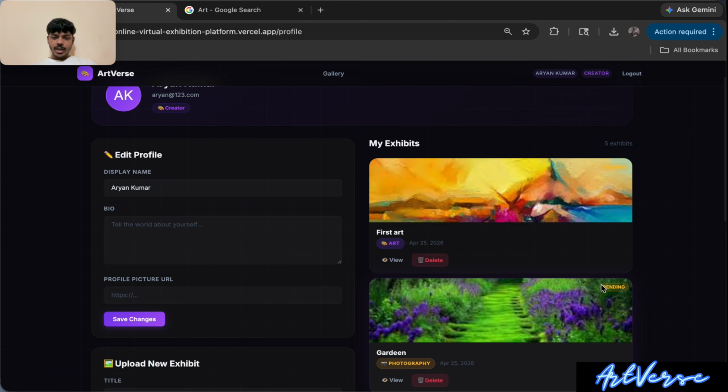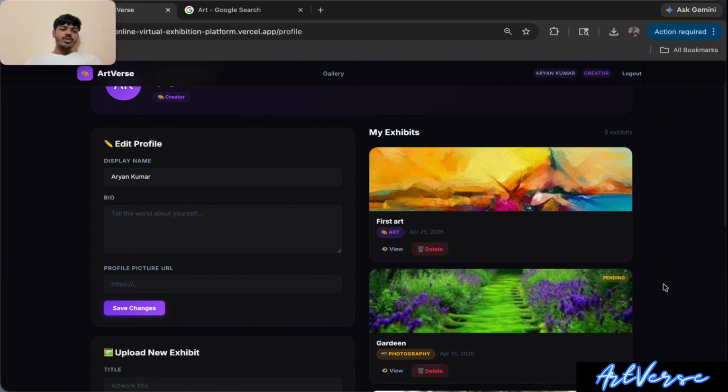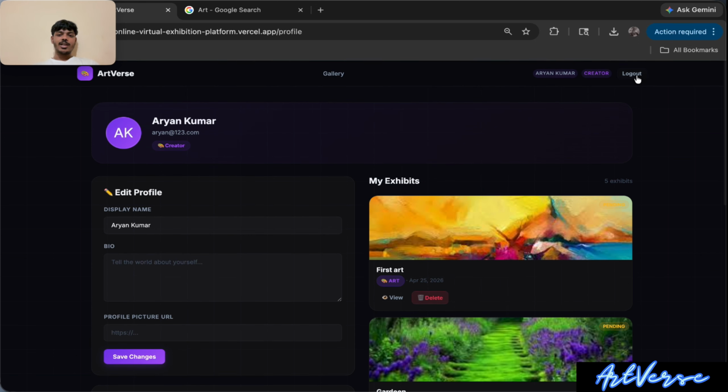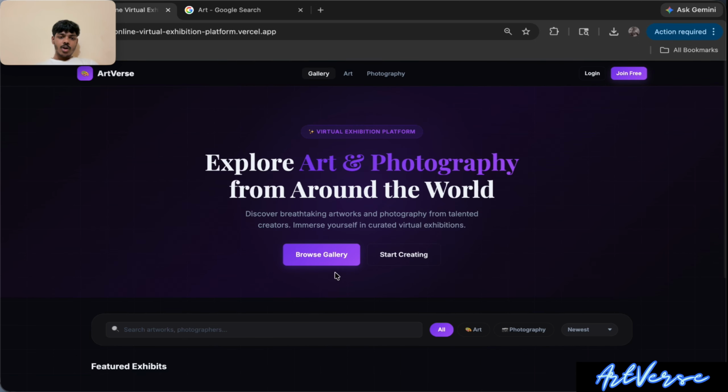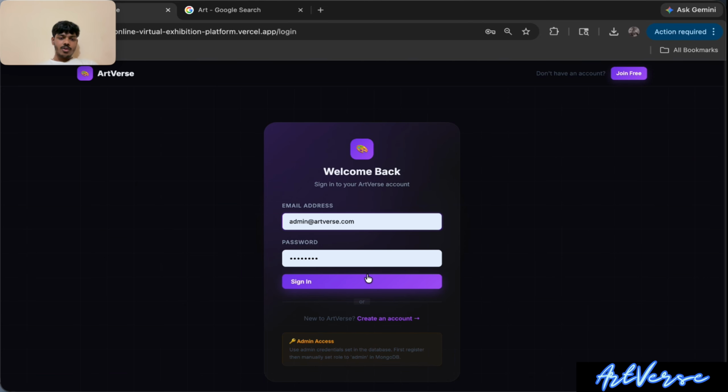Here you can see the pending word here, and we will see how the admin takes the decision to make this exhibition public or not. Okay, now for this we have to log out from my creator account. Log out. Now I am logging into my admin account for the further process. Here we have the admin account, sign in.